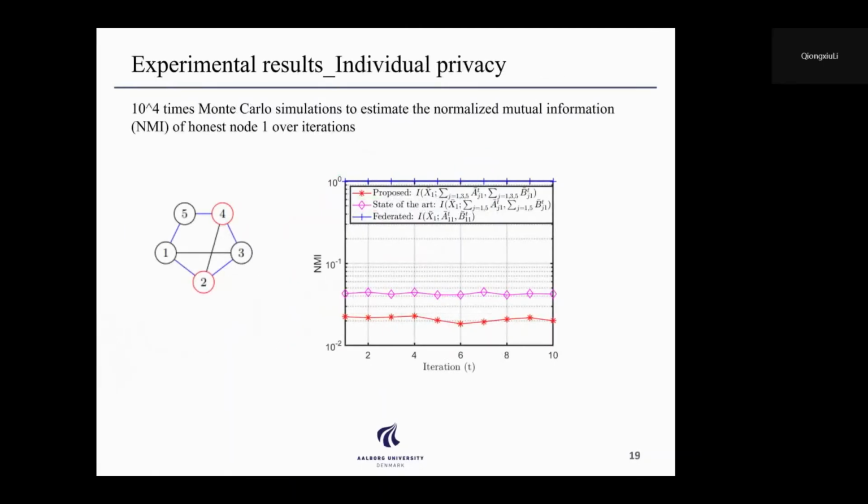As for the individual privacy performance, we run 10,000 Monte Carlo simulations to generate the data, and then we use this data to estimate the normalized mutual information of unleased node 1. Just to give one example, we use node 1 to demonstrate the information leakage. So here this plot is the normalized mutual information over iterations. So we can see that for the federated setting, the information leakage is maximum. While for the state of the art algorithm, we have this information leakage. While for the proposed approach, it is lower than the state of the art.